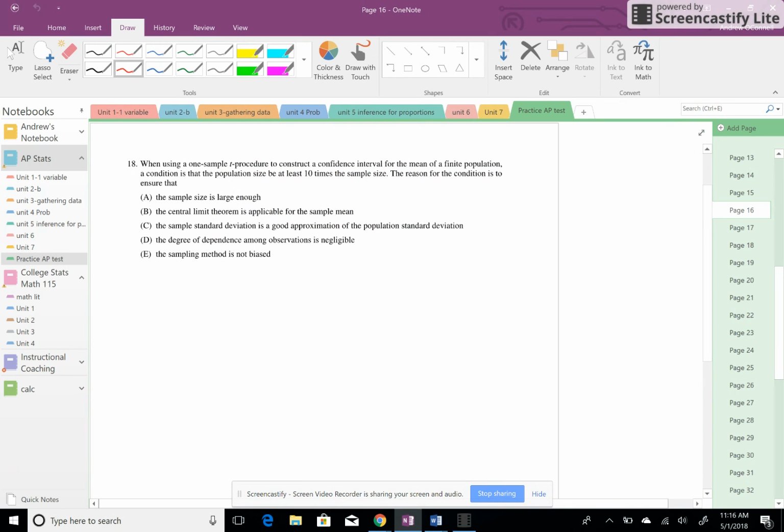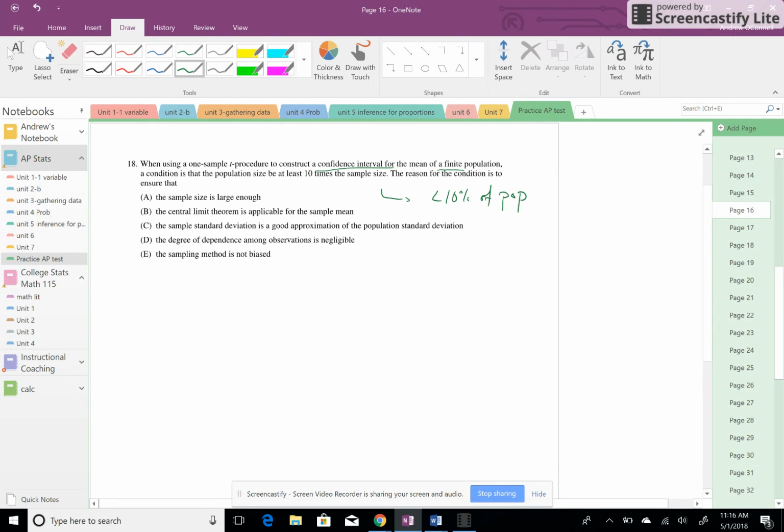Let's go ahead. We left off on number 18. When using a one sample t procedure, either confidence interval or test, to construct a confidence interval for the mean of a finite population, not infinite, a condition is that the population size be at least 10 times the sample size. The way we phrased it is that the sample is less than 10% of the population, which is saying the same thing.